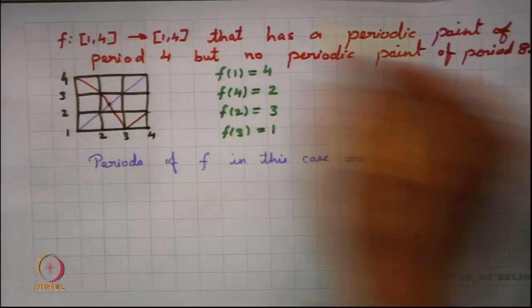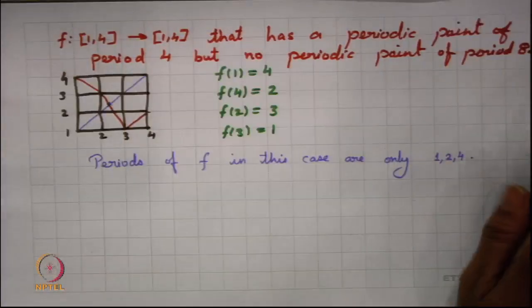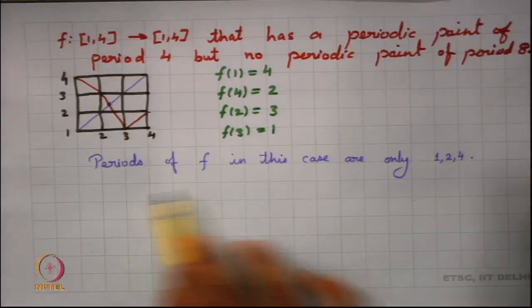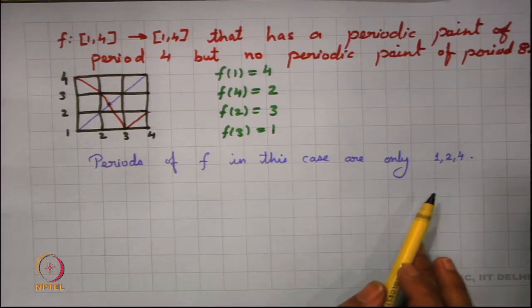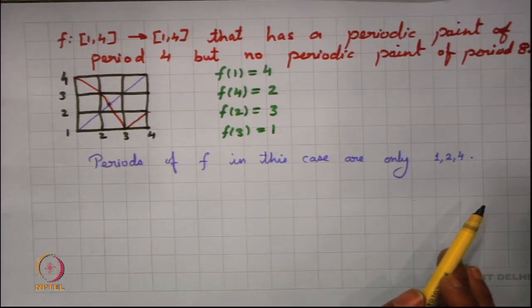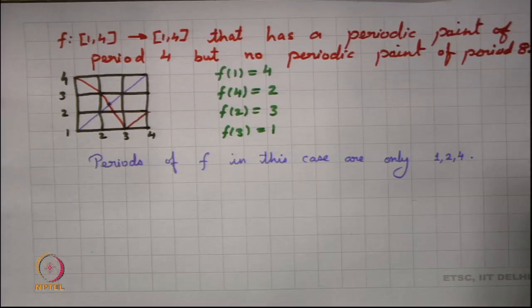We have not proved Sarkowski's theorem, but it is a proved theorem, so it definitely holds. So, the only possible periods of f are 1, 2 and 4. This case turns out to be really interesting and we would be interested in looking into it further.